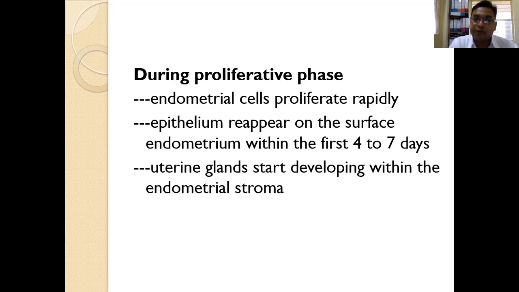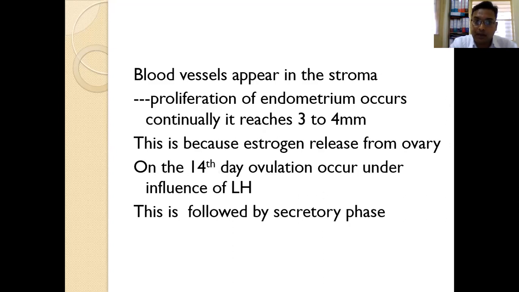So what happens during proliferative phase? The name itself is proliferation. Endometrium cells proliferate rapidly. Epithelium reappears on the surface of endometrium. Uterine glands start developing within the endometrial stroma. Blood vessels appear in the stroma. Proliferation of endometrium occurs because of estrogen released from the ovary. And on the 14th day ovulation occurs under the influence of luteinizing hormone. So this is proliferative phase.